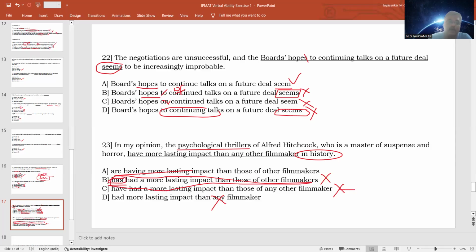So out of options A and C, C is the better answer because option A is only talking about the present tense, are having. So have had a more lasting impact is the better answer here.